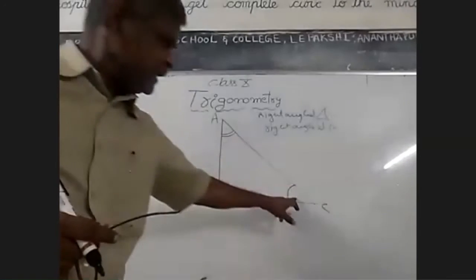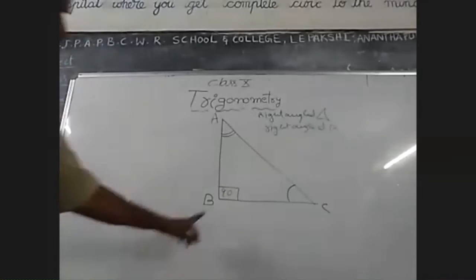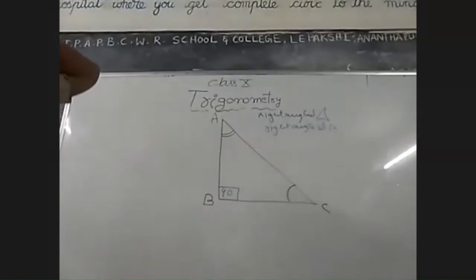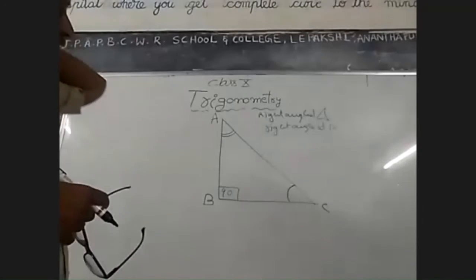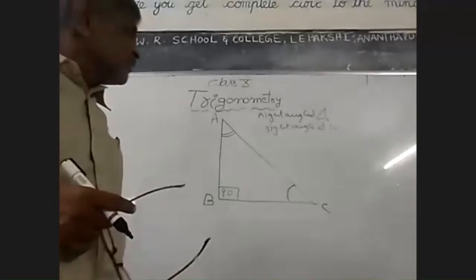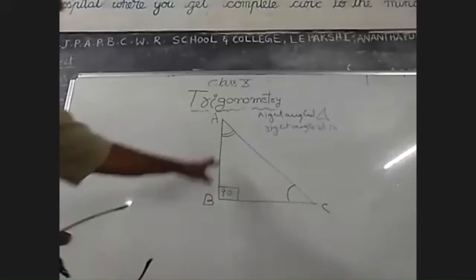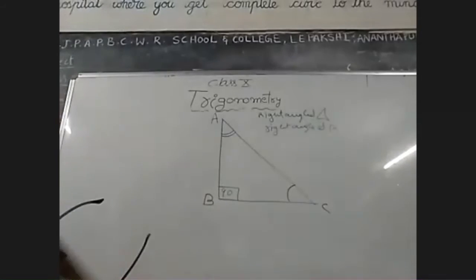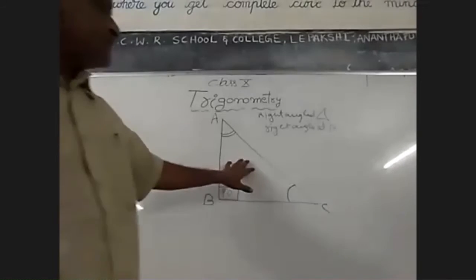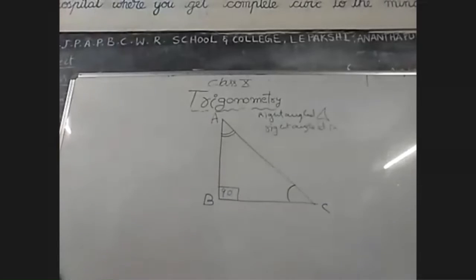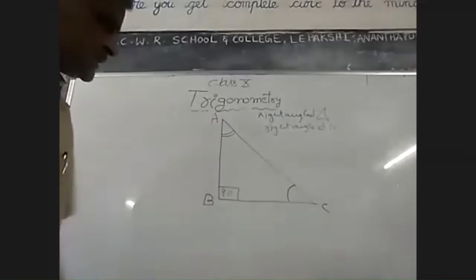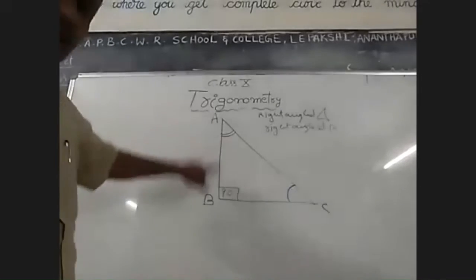The sum of A plus C is 90 degrees because B is already 90. According to the angles, the opposite side and the adjacent side are defined according to the angles only. Now look at this, it is a very important thing. It is a right angle, so what are the sides of the right angle? Here angle B is 90.